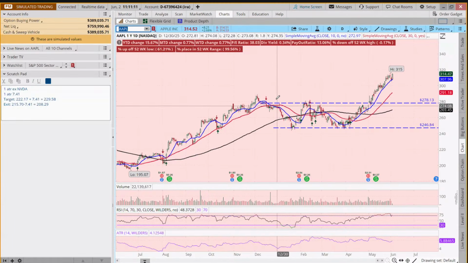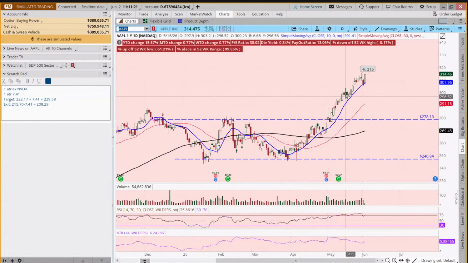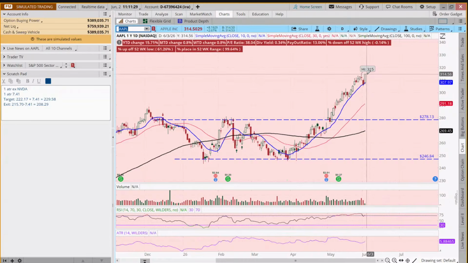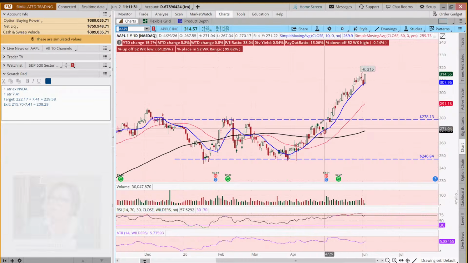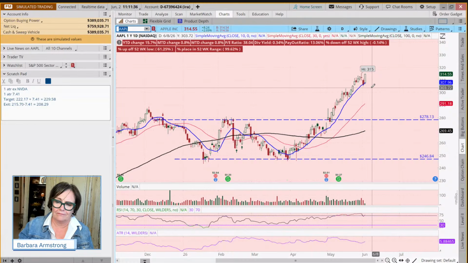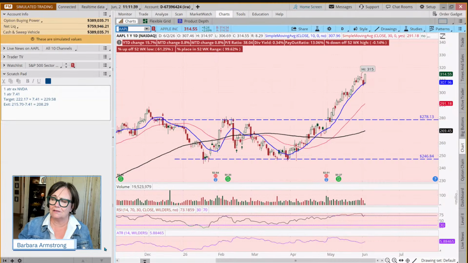And when we look at Apple, we had this double bottom pattern that set up over a period of several months. I mean, it started in December and then it broke out. And what we're seeing now is more of a classic bull flag pattern. Now, when I looked at this first thing this morning, this candle was quite a bit smaller. But do we see a stock that is in momentum? And I would suggest yes, because once it broke out, it really hasn't looked back, has it?